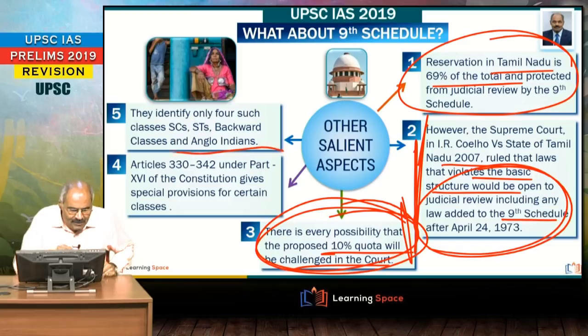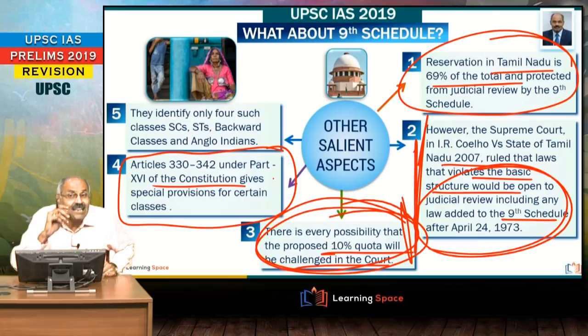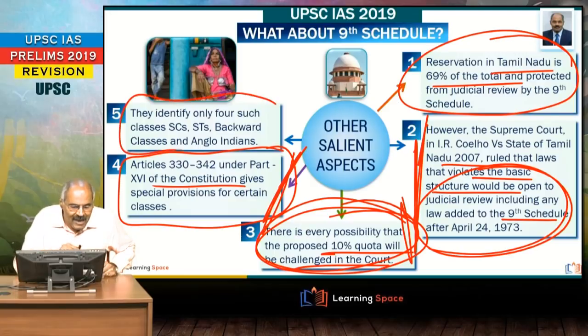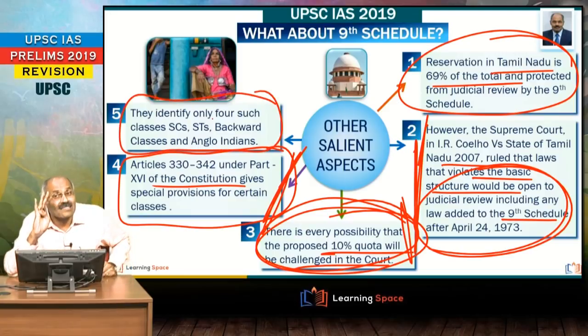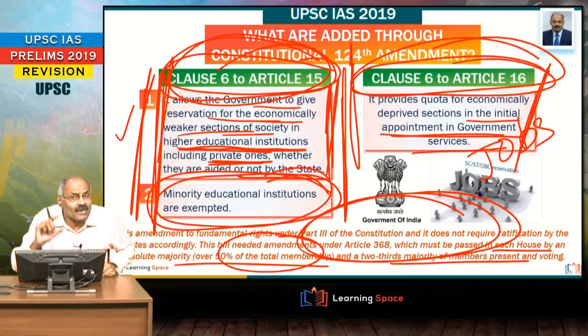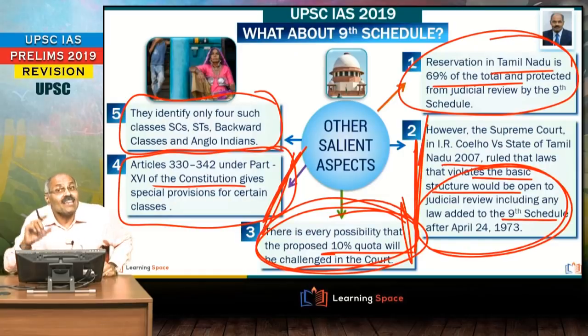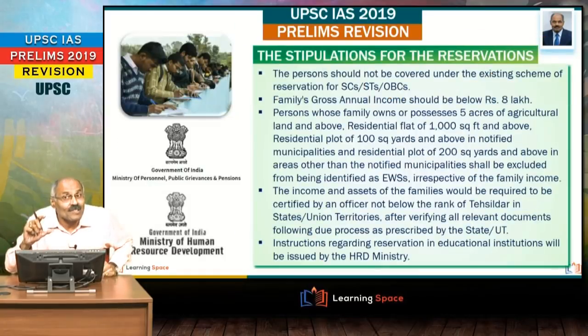Then another important aspect is Articles 330 to 342 under Part 16 of the Constitution. They give special provisions for certain classes. Please don't forget, but here they identify only 4 classes: scheduled castes, scheduled tribes, backward classes and Anglo-Indians. Right friends, whatever is given in this slide is additional information to you, and all the important aspects we discussed till this slide.